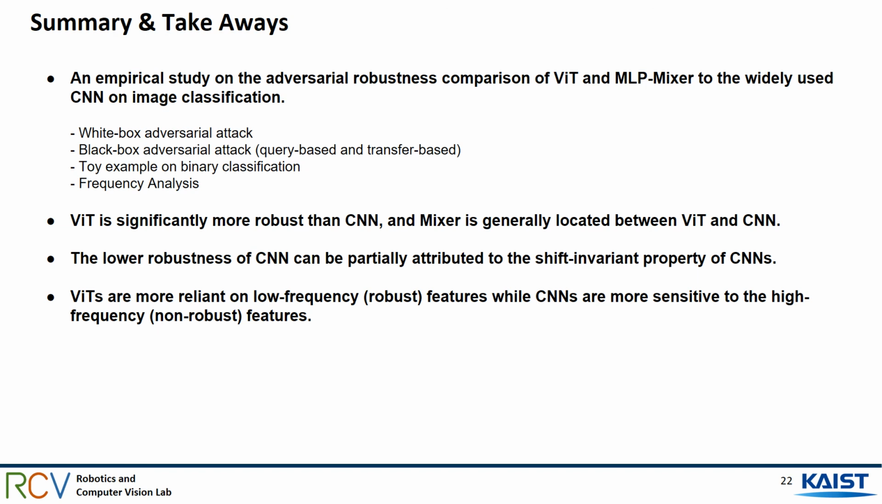We could conclude from the results that, firstly, ViT is significantly more robust than CNN, and Mixer is generally located between ViT and CNN. Second, the lower robustness of CNN can be partially attributed to the shift invariant property of CNNs. Lastly, ViTs are more reliant on low-frequency features, while CNNs are more sensitive to high-frequency features.